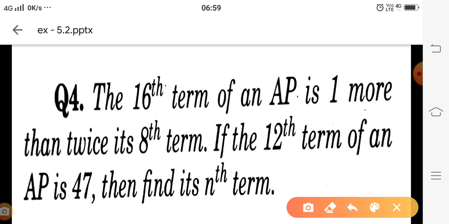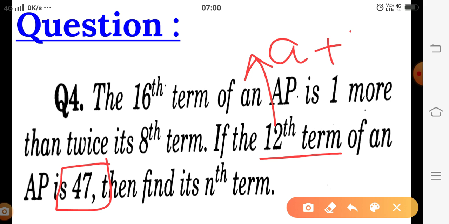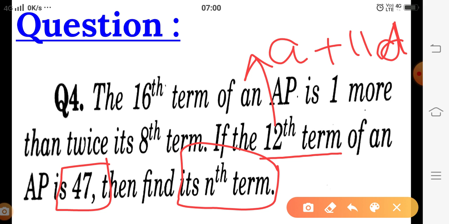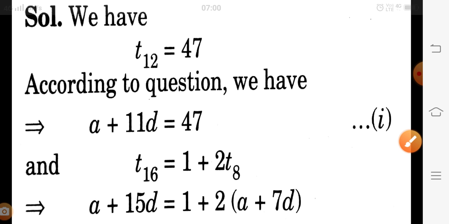And one more value is given in this question. The 12th term of the AP is given as 47. Then the 12th term we are getting as A plus 11D. What we are observing, we are getting linear equations, and on solving those linear equations we are getting the values of A and D. And if we have the value of the first term and the common difference, easily we are able to find the nth term of the AP. Now let us solve this question.